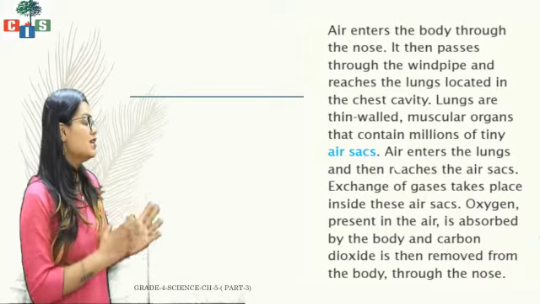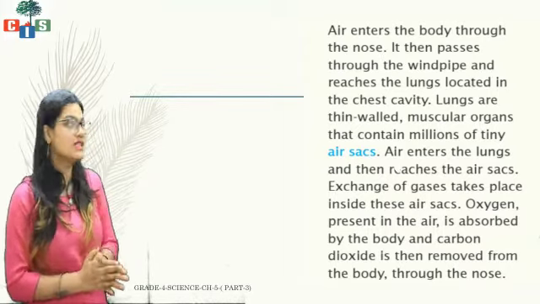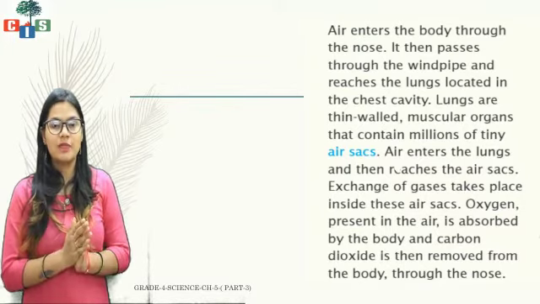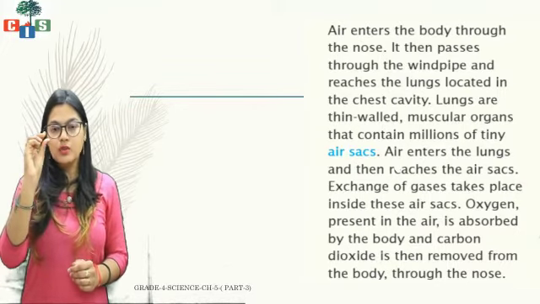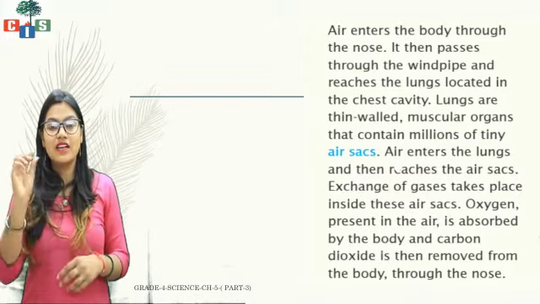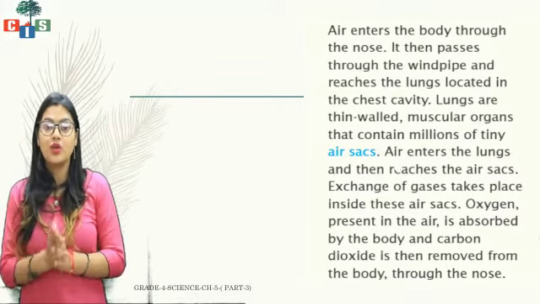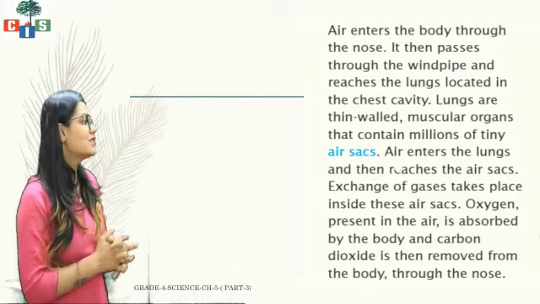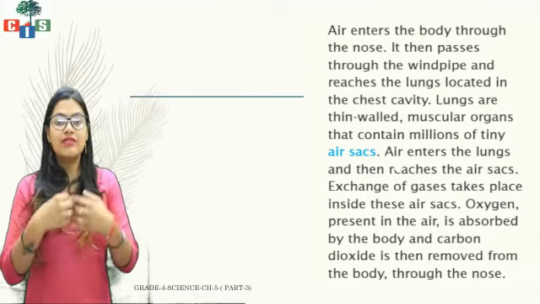Lungs are thin-walled muscular organs that contain millions of tiny air sacs. Like small balloons or small grapes, we have all seen grapes. Inside the lungs there is a grape-like, small balloon-like structure, known as the air sacs. So air enters the lungs and then reaches the air sacs.